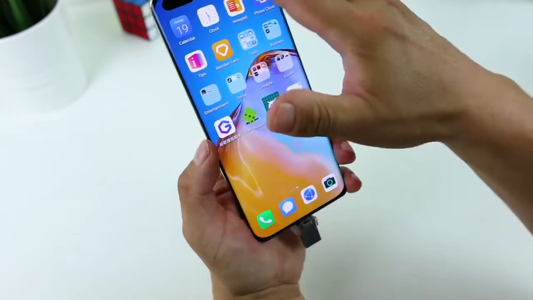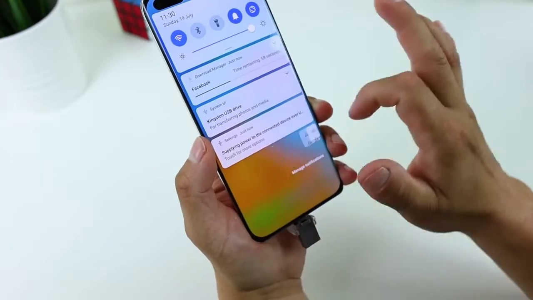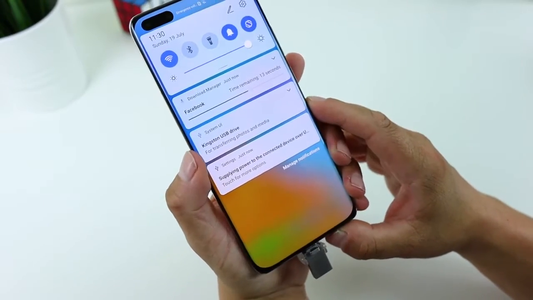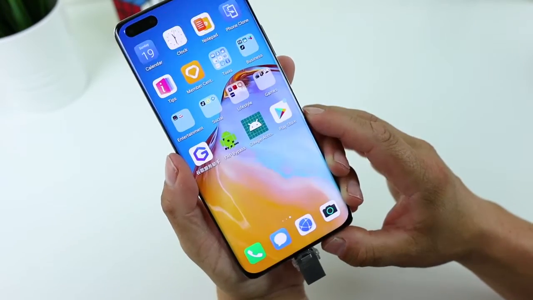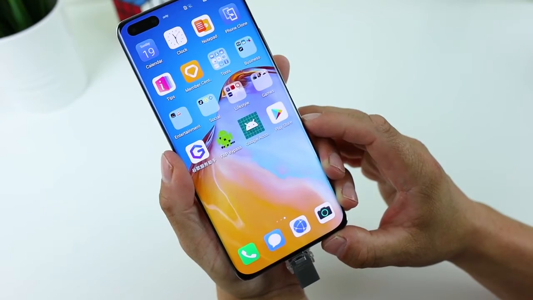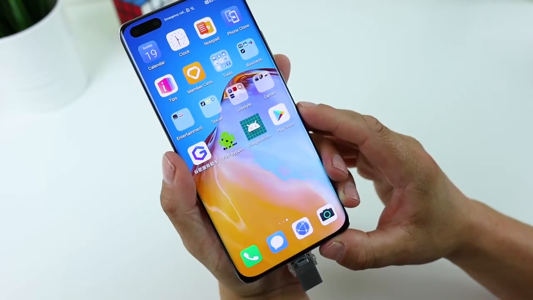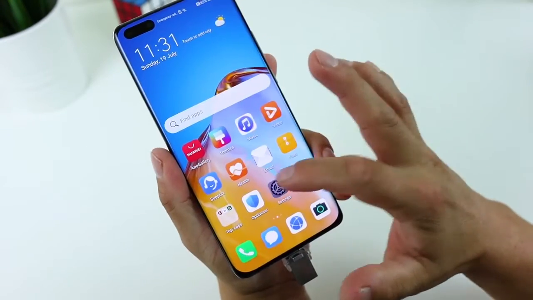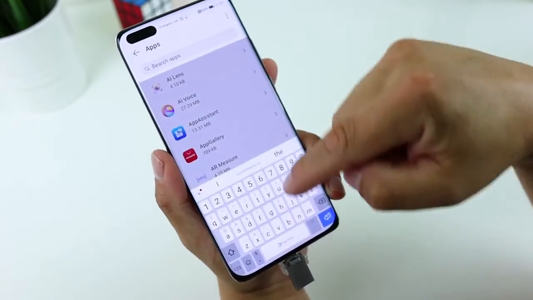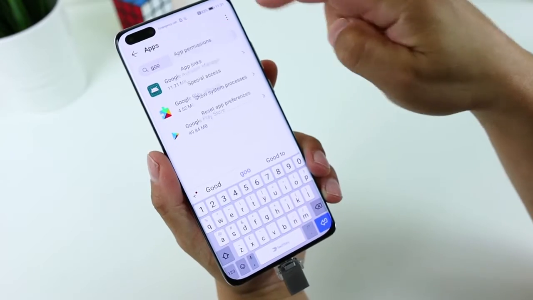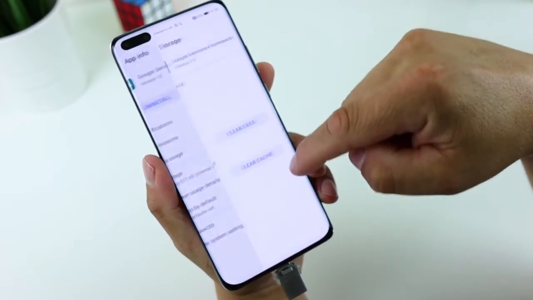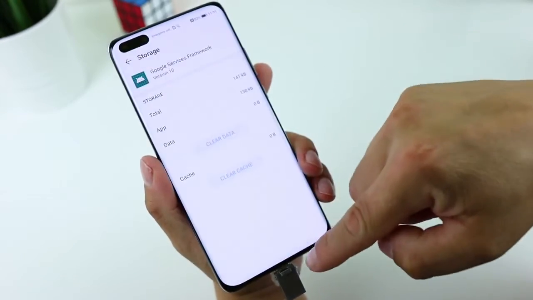Go back. Now we have to wait until one application is installed on your device. In my case, the Facebook application. Okay, there is Facebook. So now you have to go to apps and search for Google. Three dots, show system processes, Google Services Framework, storage, clear cache, and clear data. Now go back.